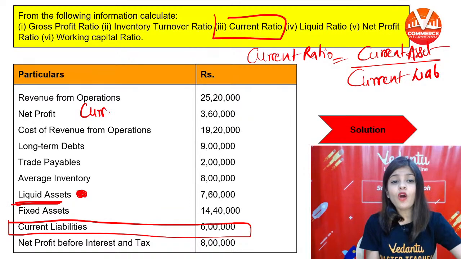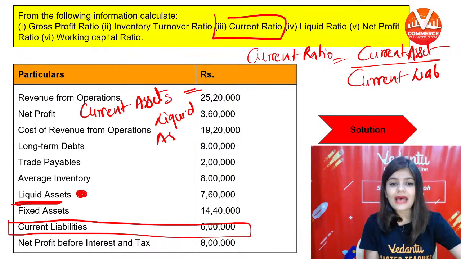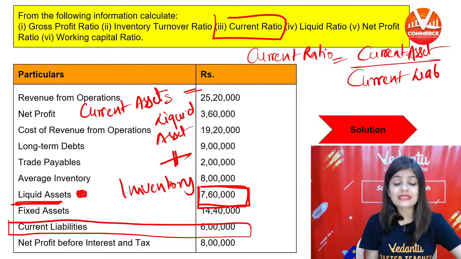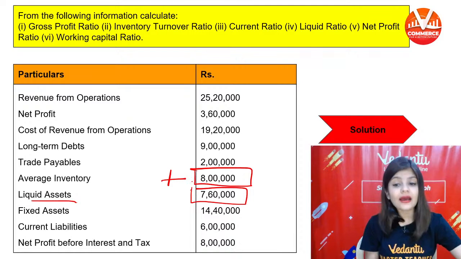So now we will find out current assets. Current assets are equal to liquid assets plus inventory. To the liquid assets of 7,60,000, we will add inventory to find out current assets.